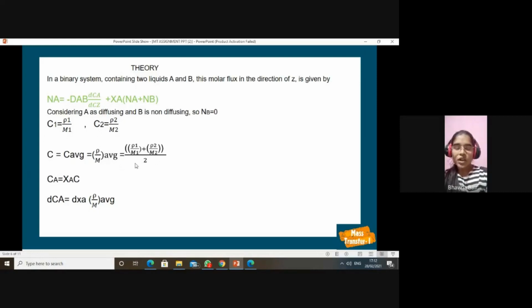Now, if we know the mole fraction and C average of the system, we can calculate the concentration of any species. So the concentration of A will equal XA into C, and in differential form, it equals C into M.